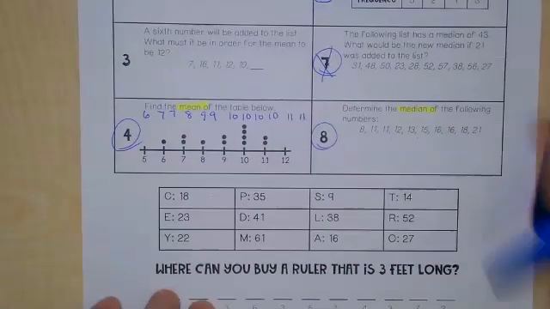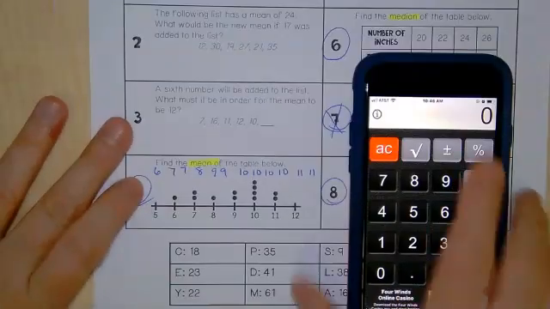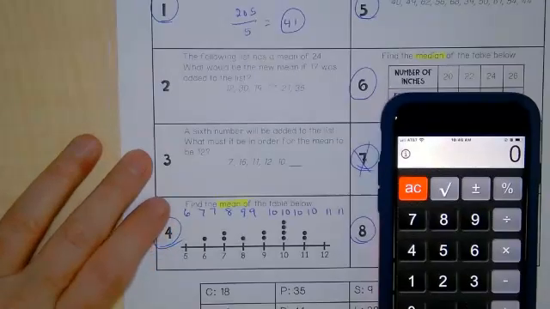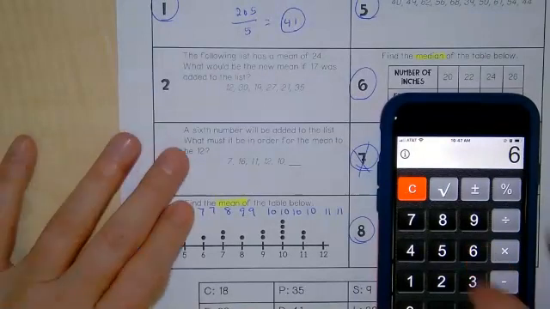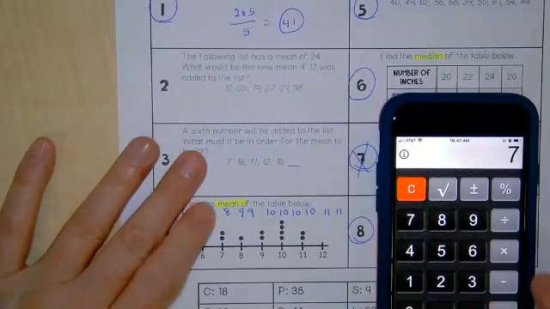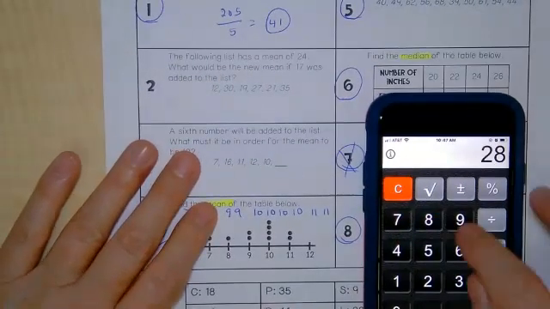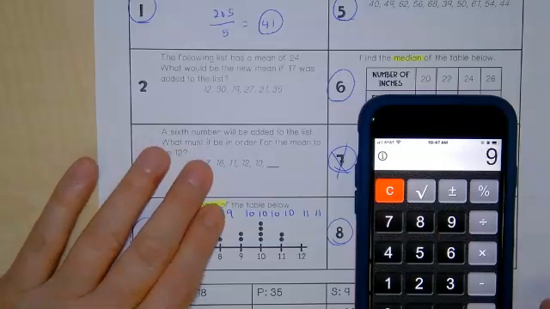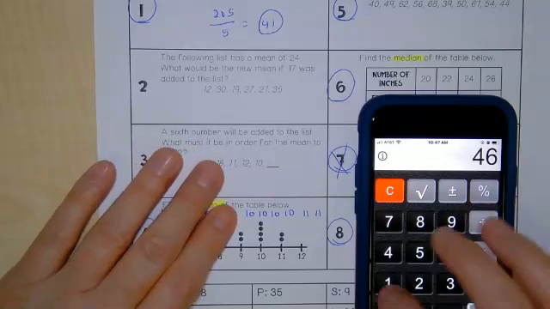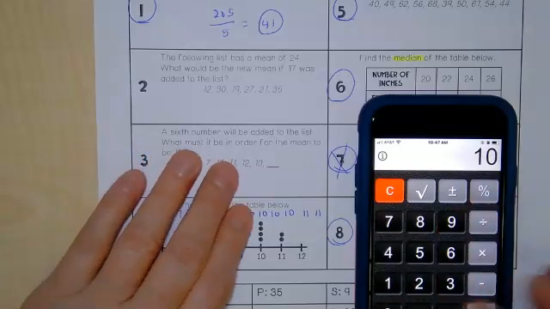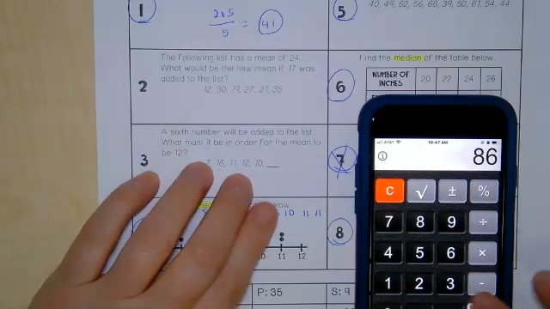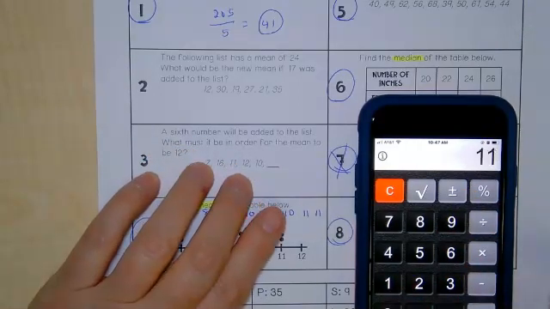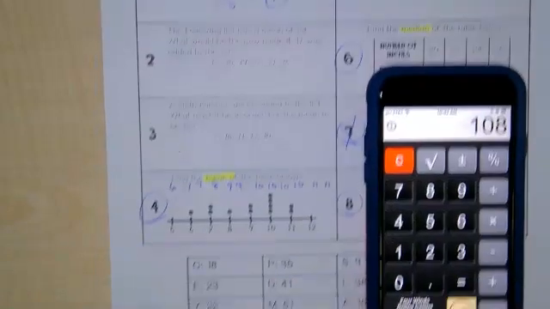Okay? So I'm going to take all my numbers now and I'm going to add them all up, and I'm going to use my finger to keep track of where I left off. 108.